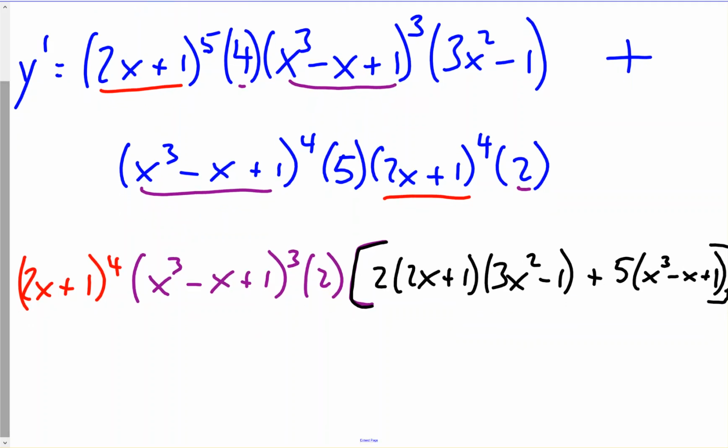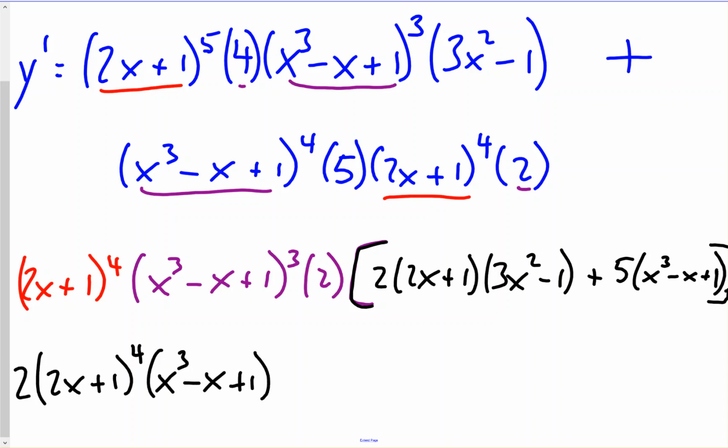Okay, so we're going to look to simplify that bracket. This will be a FOIL between these two. We'll distribute the 5, and we'll distribute the 2 into the FOIL afterwards, and try to simplify as much as possible. So the outside here, the 2 will come in front: 2x plus 1 to the 4th, x cubed minus x plus 1 cubed.